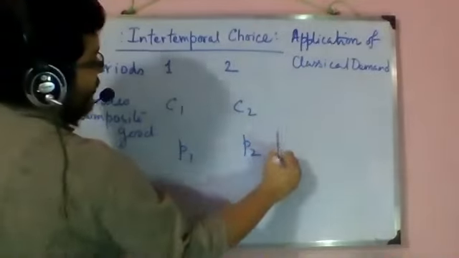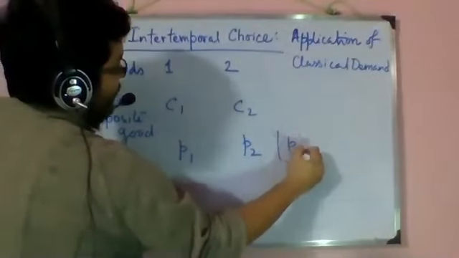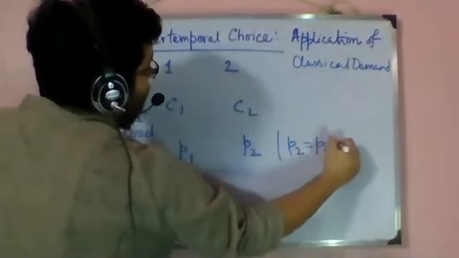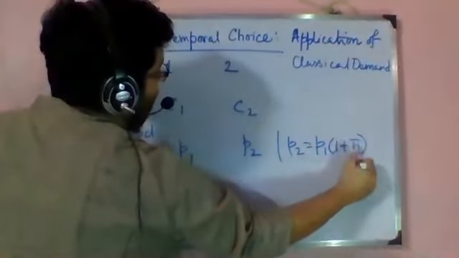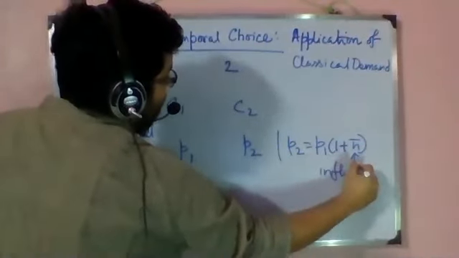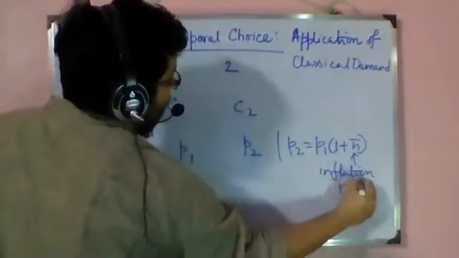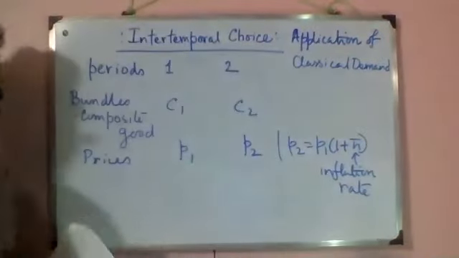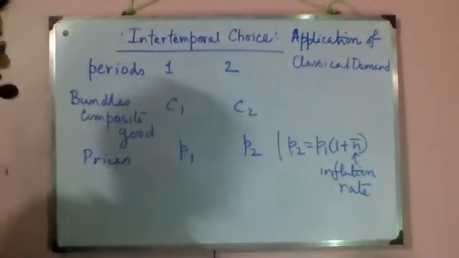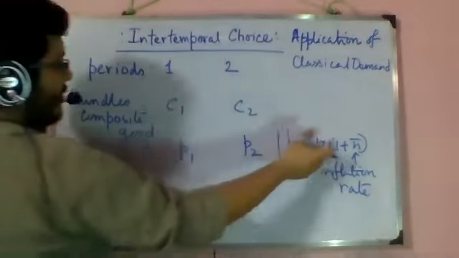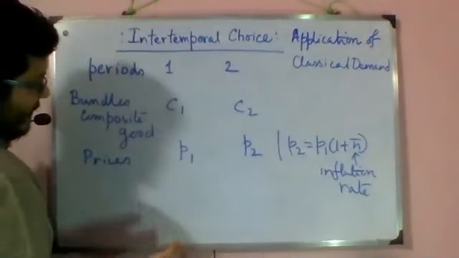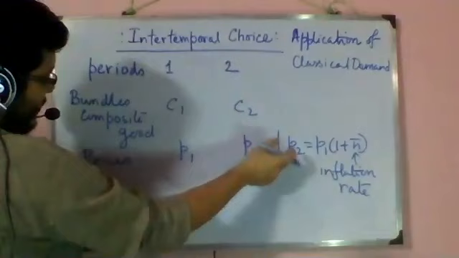Now, to add a bit of complexity, you may write P2 as P1 into 1 plus pi, where pi is the inflation rate. You will see that I have not done so in the notes, just to leave out a little bit of complexity. If you introduce this, the results will involve R and pi, and you will see less of P2 here.